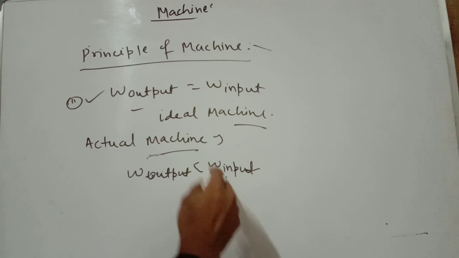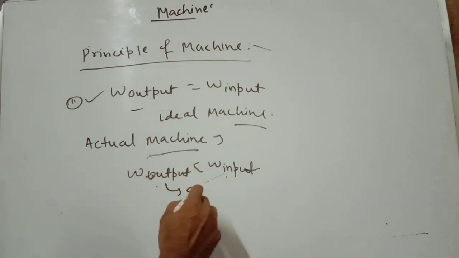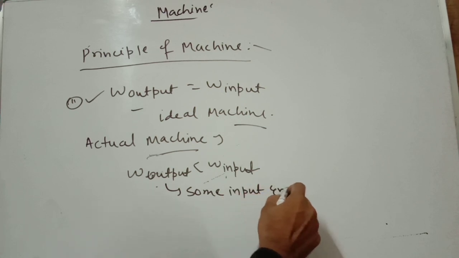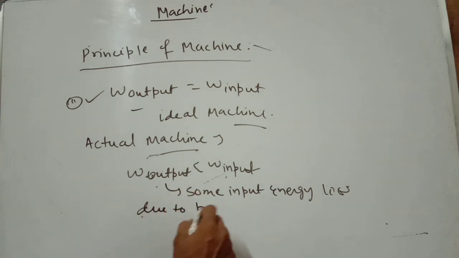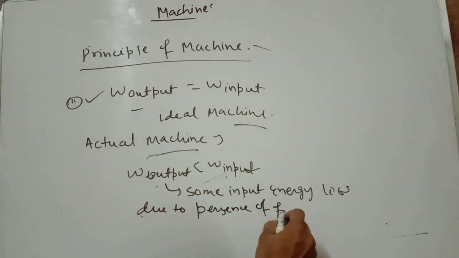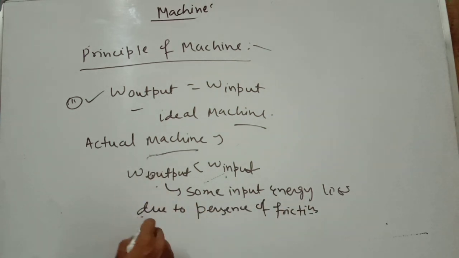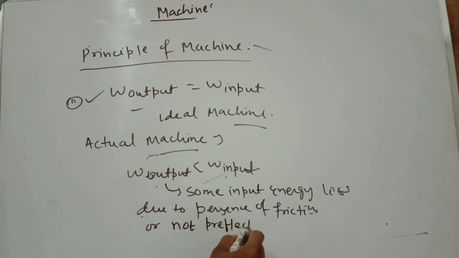That means some input energy is lost, for example, as loss due to friction force when a body moves. Or if you use a rope that is not perfectly elastic, or a body that is not perfectly rigid, the body will deform and there is some loss of energy.